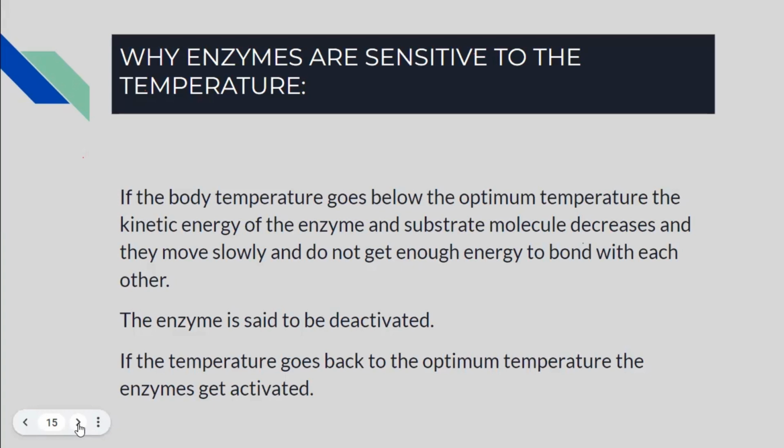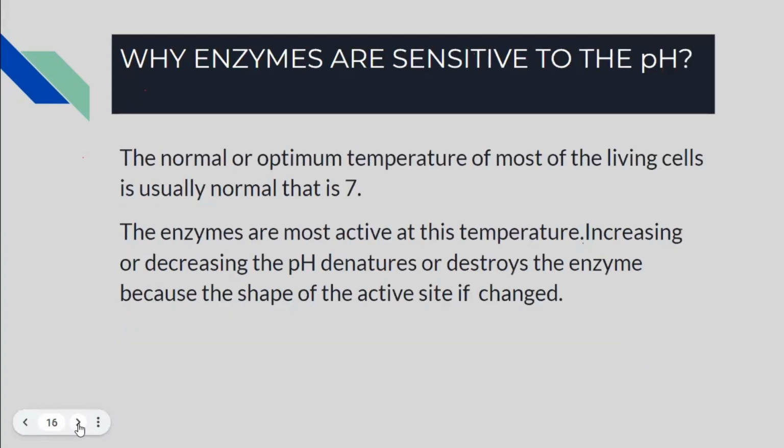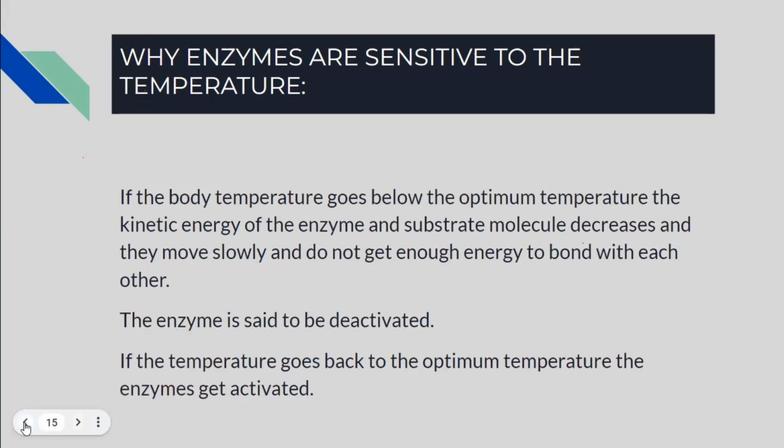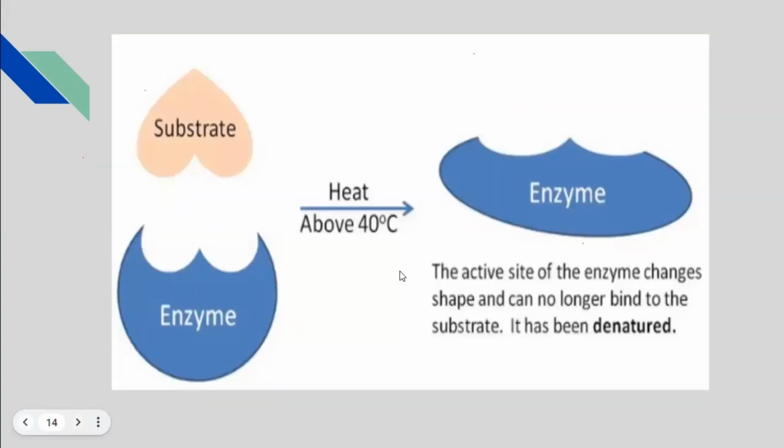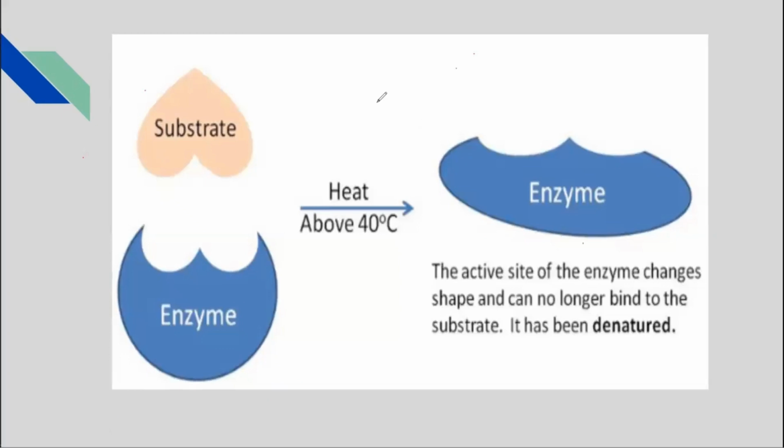What happens if the body temperature goes below the optimum temperature? I have explained what happens when the body temperature goes above 37 degrees Celsius, above the optimum temperature. Similarly, if the body temperature drops a little bit from 37 to let's say 35 degrees Celsius, what will happen?